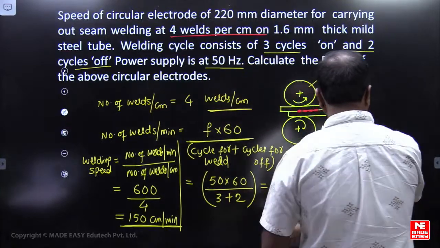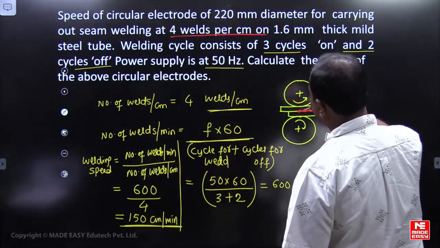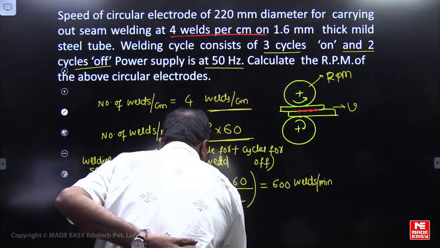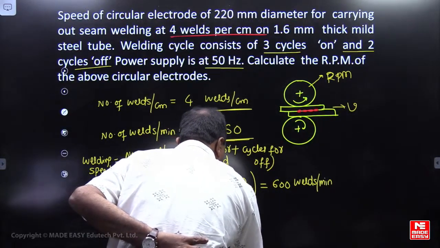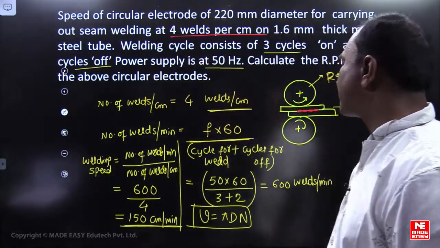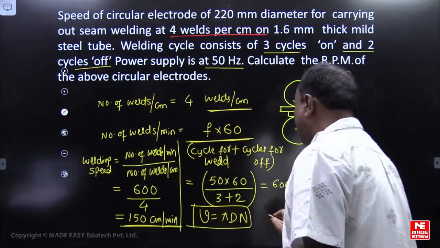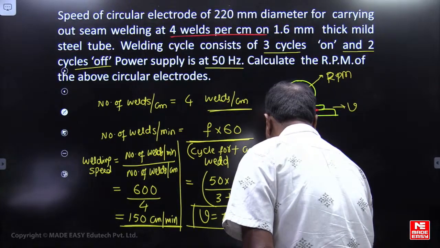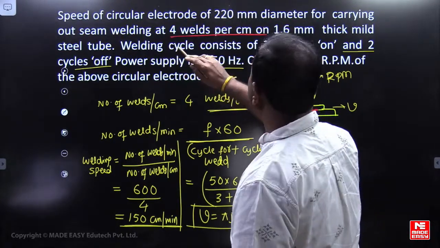So this is a linear welding speed. This linear welding speed will be equal to the angular rotation of this roller, na? That is the electrode. So here V equal to pi dn. I am considering here pi dn. So V is 150 centimeter per minute. Pi. What is the diameter as given? 220 mm.